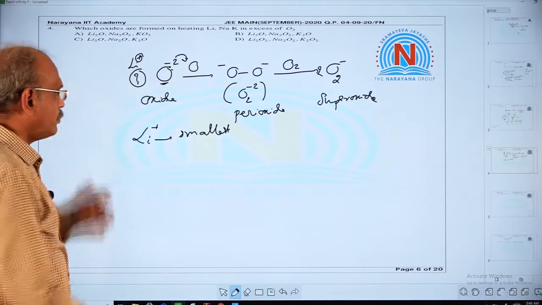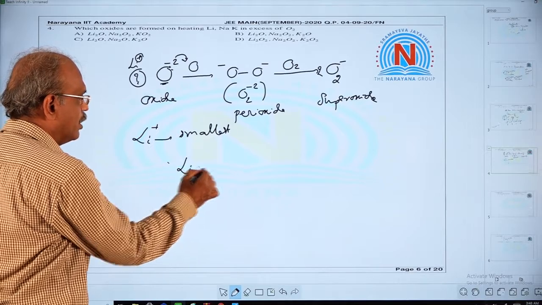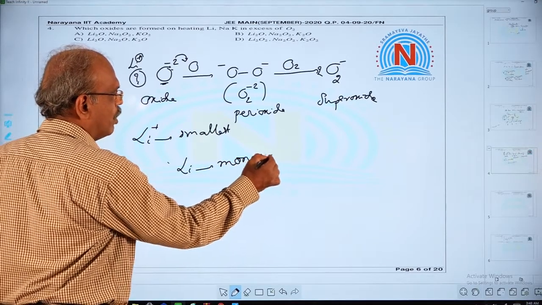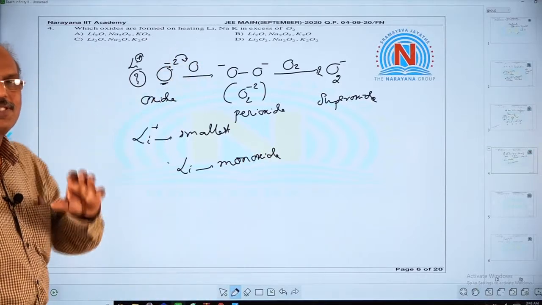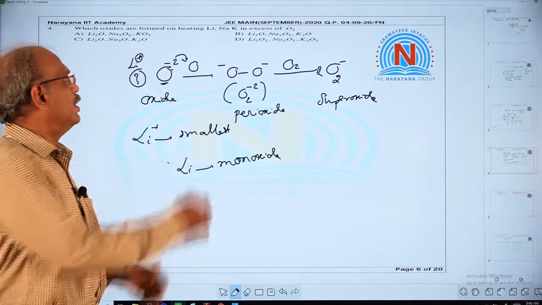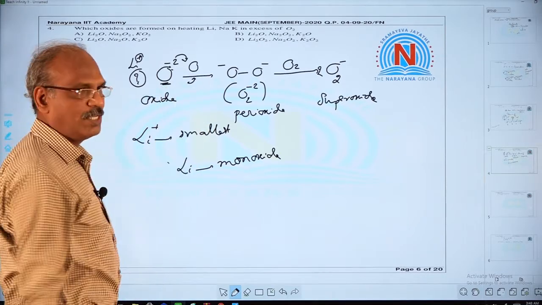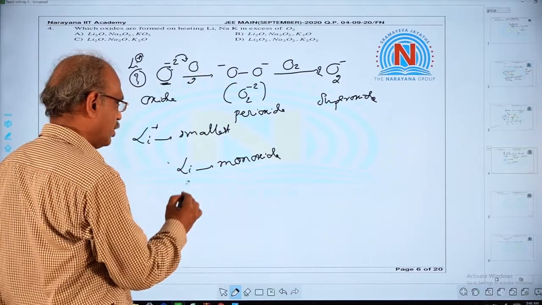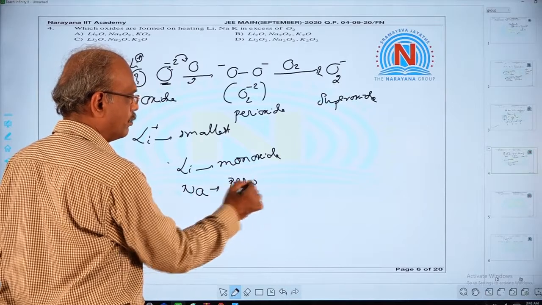So, here lithium can form only monoxide. Only monoxide. From lithium to sodium, size increases. Because of increase in size, see, this oxygen can share electrons with this oxygen. So that leads to the formation of peroxide. So sodium can form peroxide.